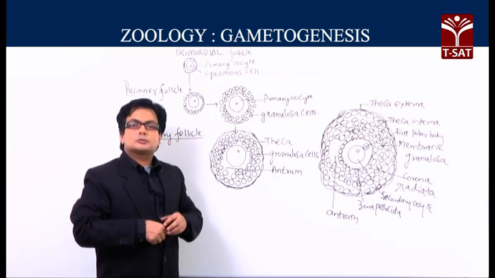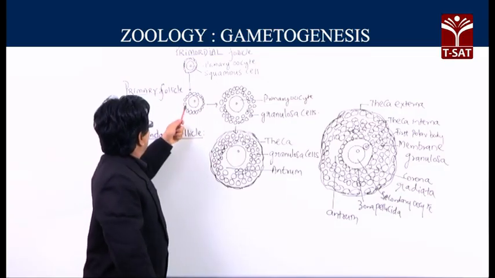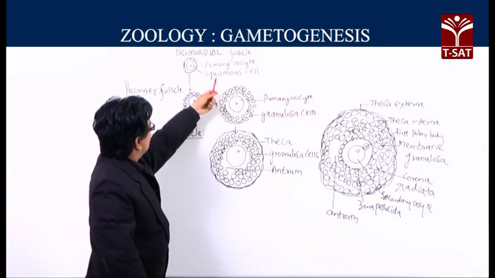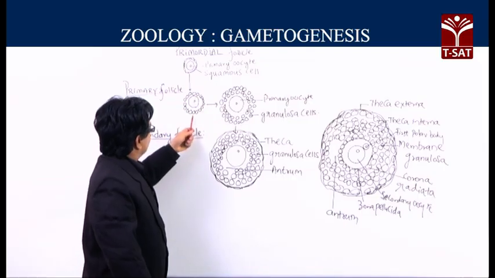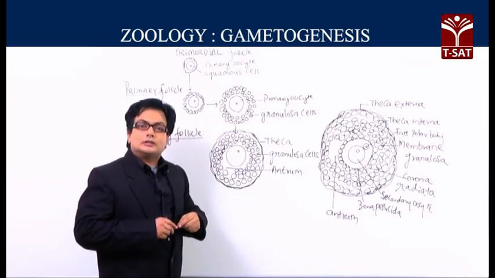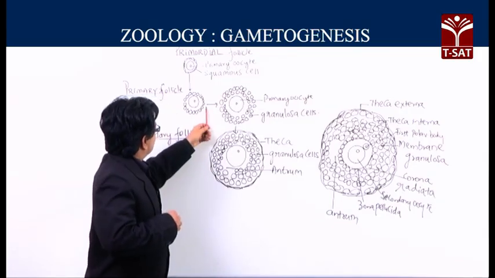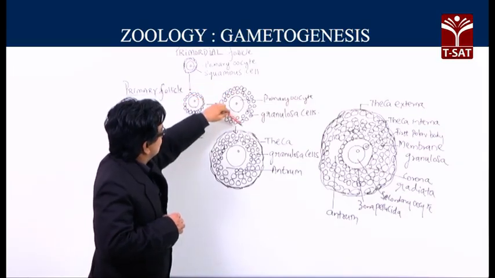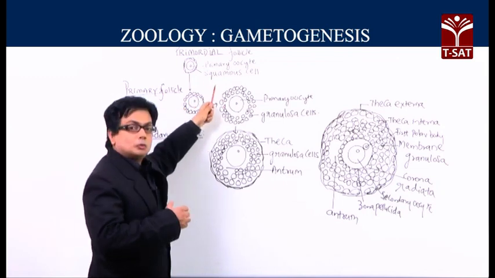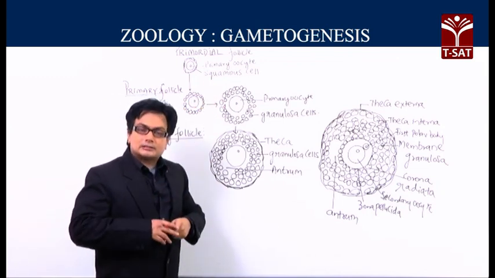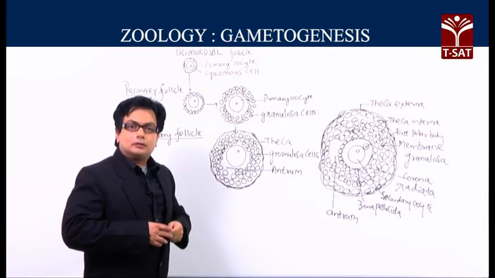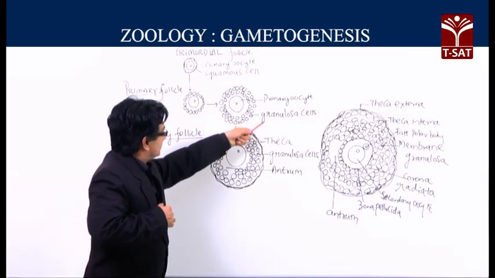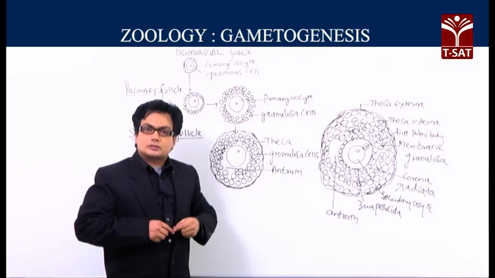What are the various cells present in the primary follicle? In the primary follicle, we have again the same primary oocyte, and the squamous cells here are becoming cuboidal. They are not only becoming cuboidal, but they also increase in their number. You can see these cuboidal cells increasing in number. This is about one layer, and probably repeated mitotic divisions increase these cells. So, what was a squamous cell became a cuboidal cell, and the cuboidal cells increase in number, and the layerings will increase one above the other. You can see a multi-layer system, and these cells are called the granulosa cells.